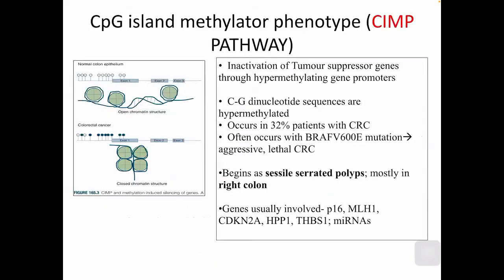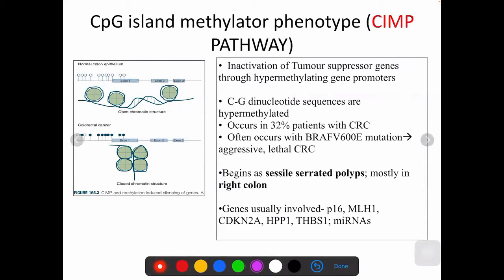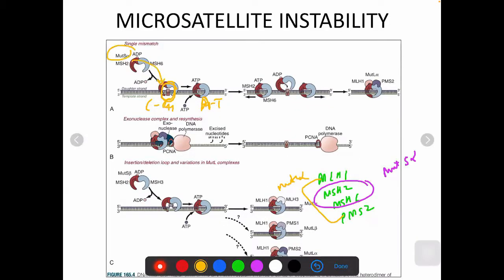Okay, so there is another pathway in colorectal carcinogenesis, called the CIMP pathway, or the CpG island methylator phenotype. So what happens in this pathway? We were done with this, and then it adheres to the mismatch base pair and starts repairing along the strand.